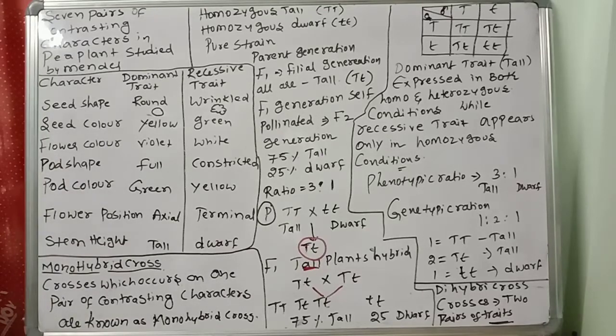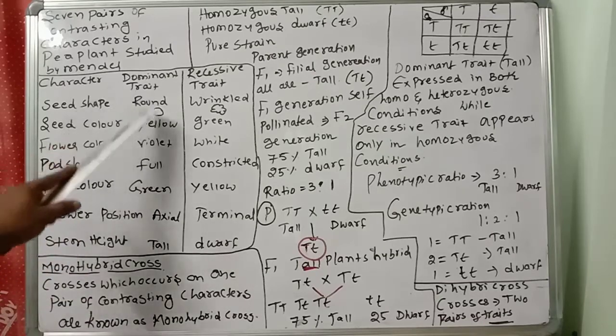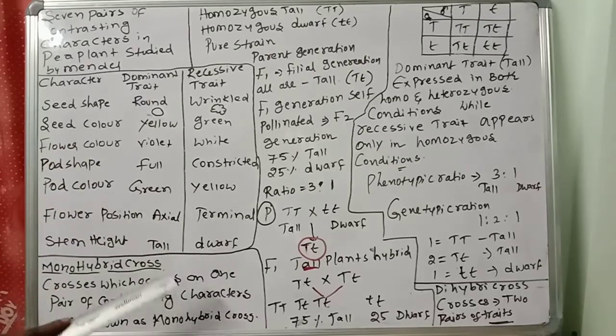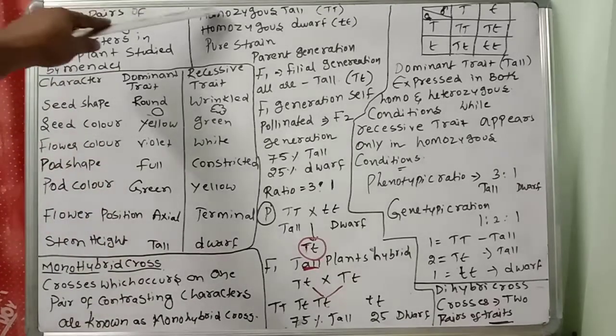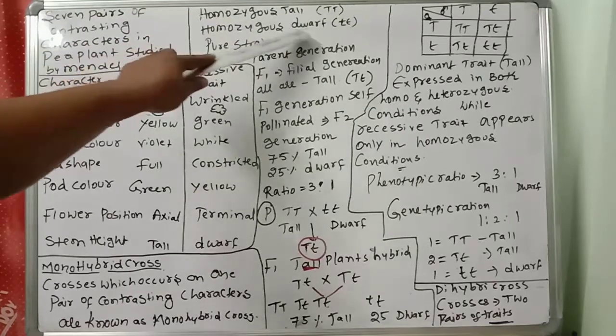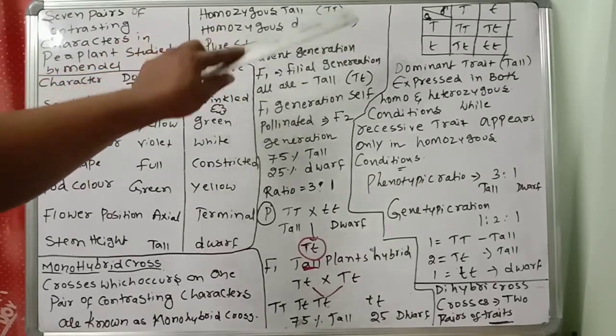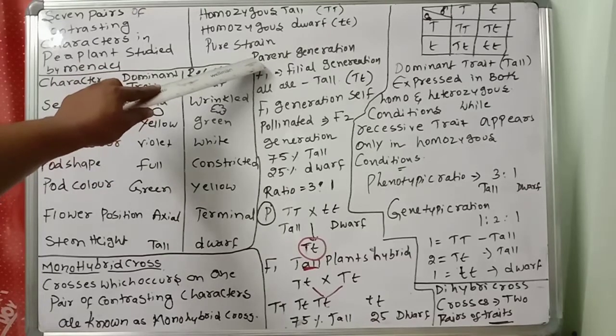Monohybrid cross: crosses which occur on one pair of contrasting characters are known as monohybrid crosses. One pair of contrasting characters is tall and dwarf, which is related to height. Stem height is the one pair of contrasting characters. Homozygous tall is capital T, capital T. Homozygous dwarf is small t, small t. These are the parents, the pure strains, the parent generation.